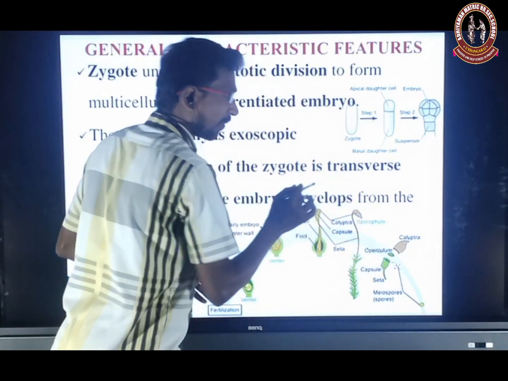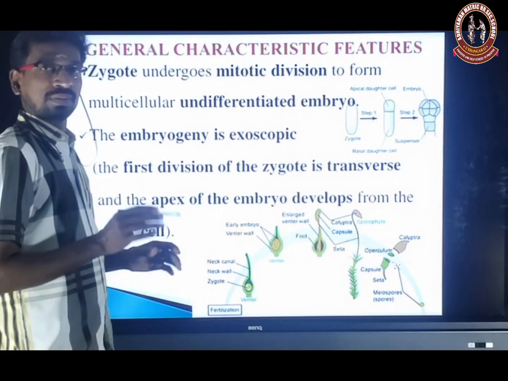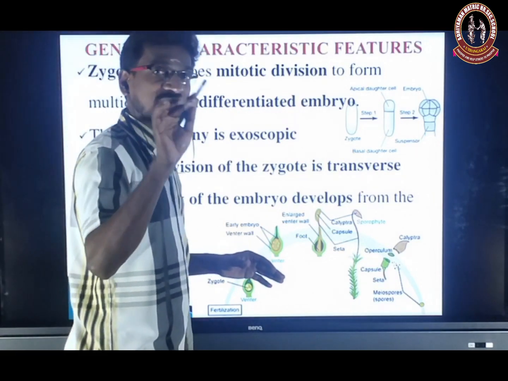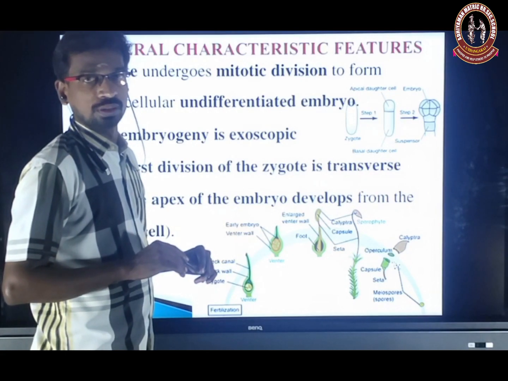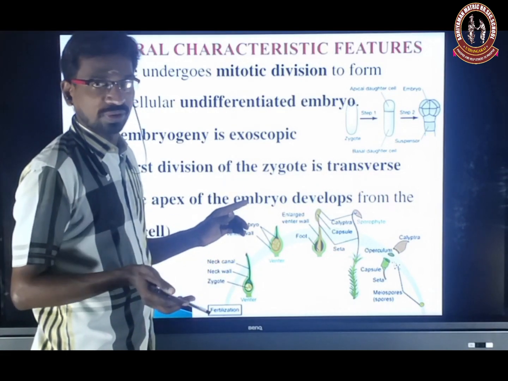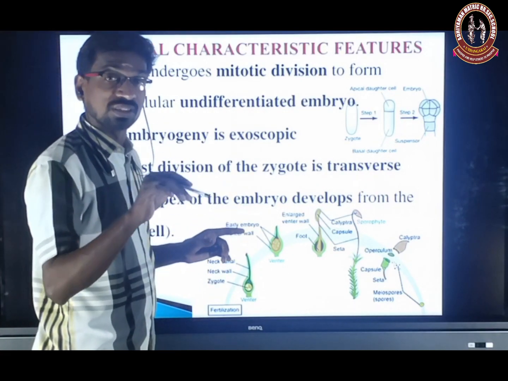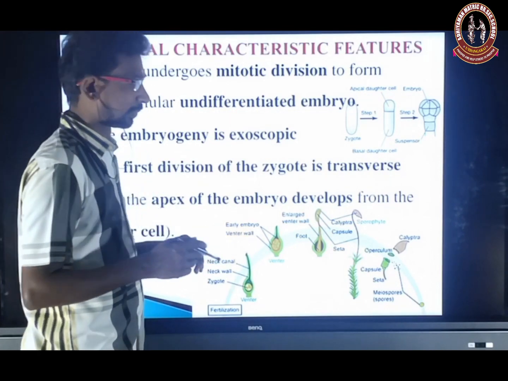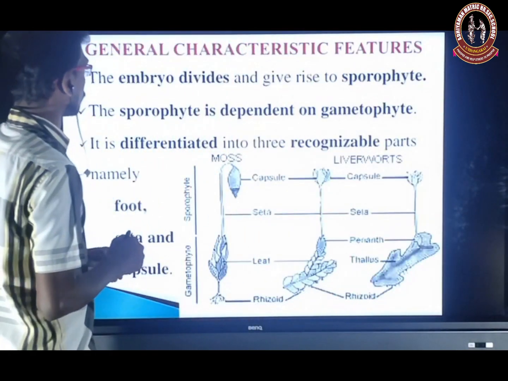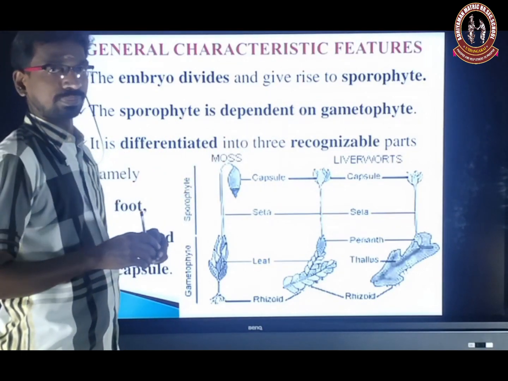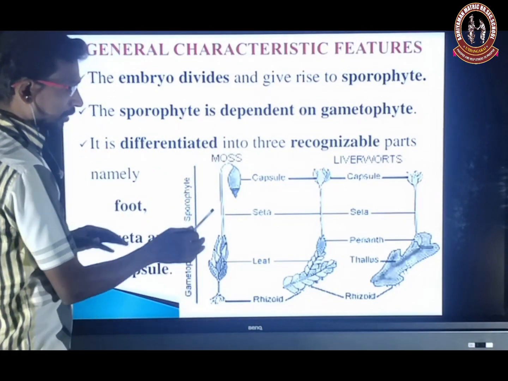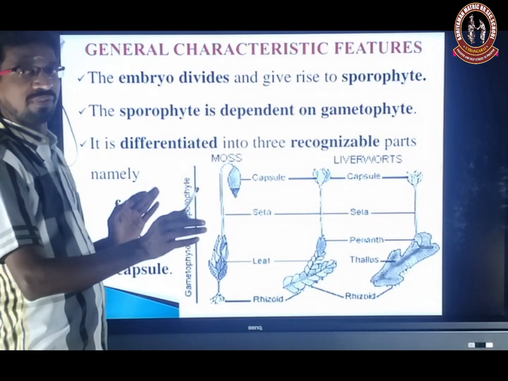When the spores are formed, the spore is the first cell of the gametophyte. Zygote is the first cell of the sporophyte. Spores are the first cell of the gametophyte. The embryo divides and gives rise to the sporophyte. So this is the sporophyte. Depending on the group, it will vary.